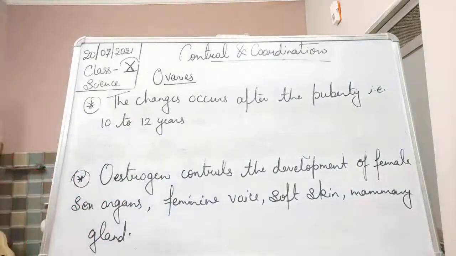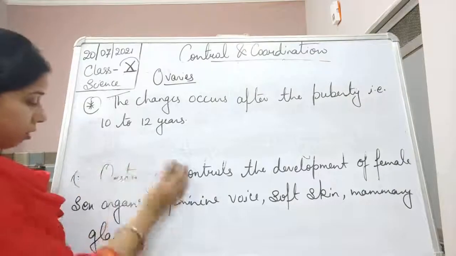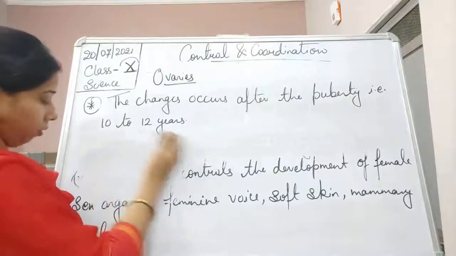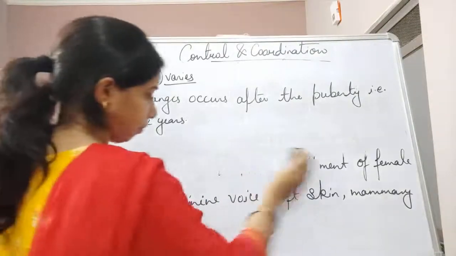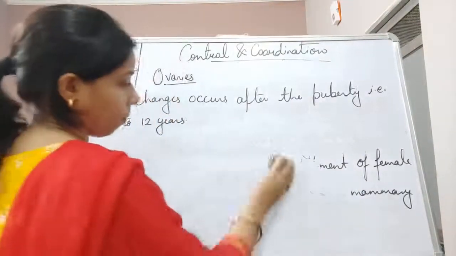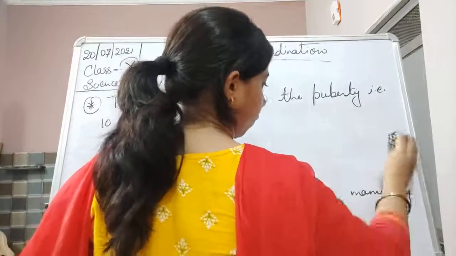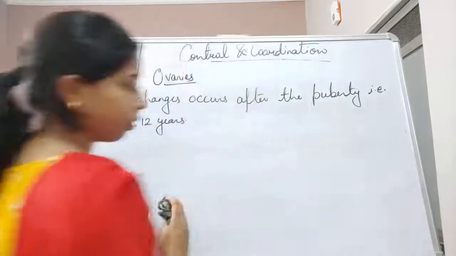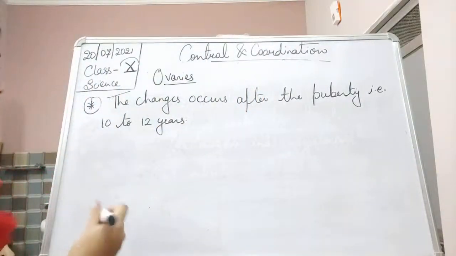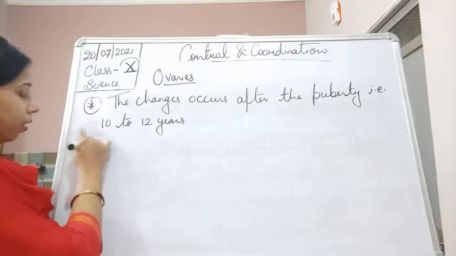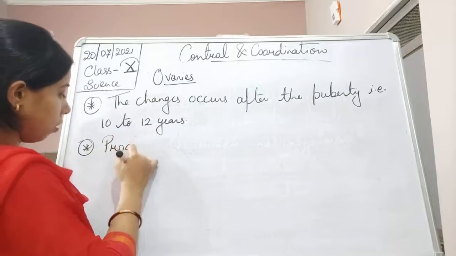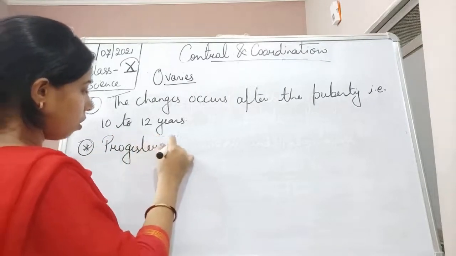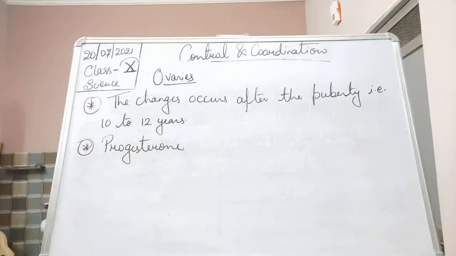Next one is progesterone. What is the role of progesterone?